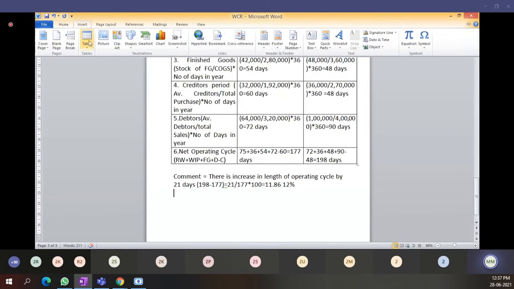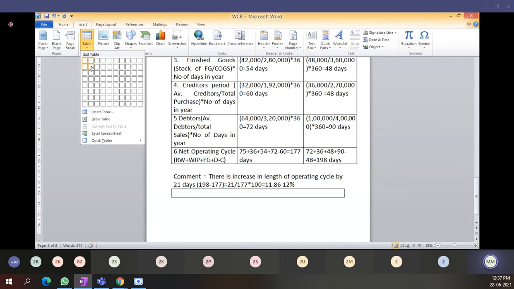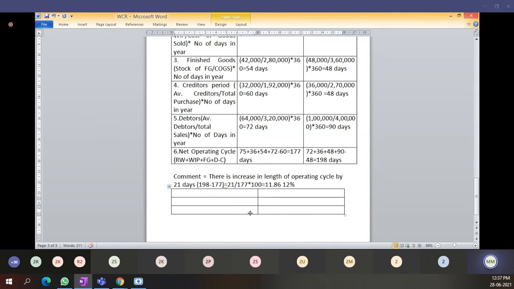Again I will draw a table. Debtors are taking longer time to pay. How many days longer? 90 days minus 72 days. How much comes? 18 days.